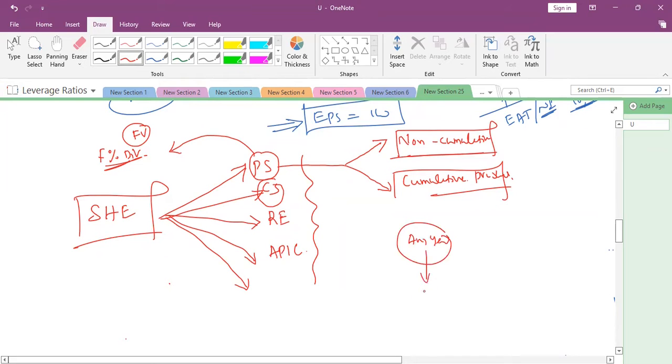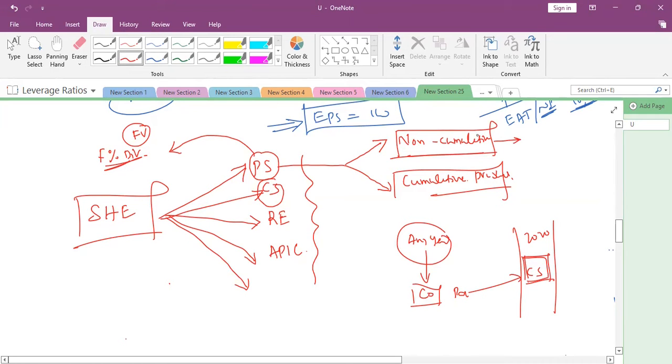So non-cumulative and cumulative mean this: in any year, if the company is not in a position to pay dividend to common stockholders, say for example in 2020 the company has not paid or even declared the dividend.